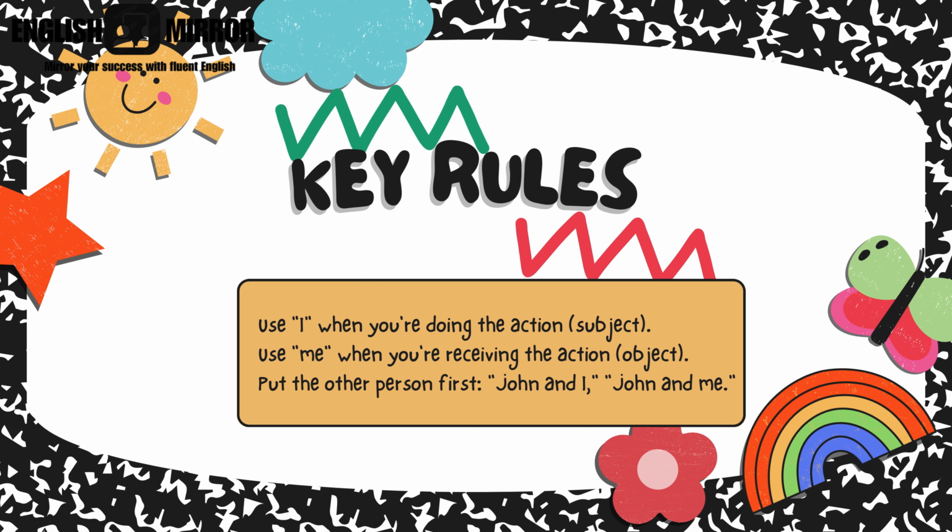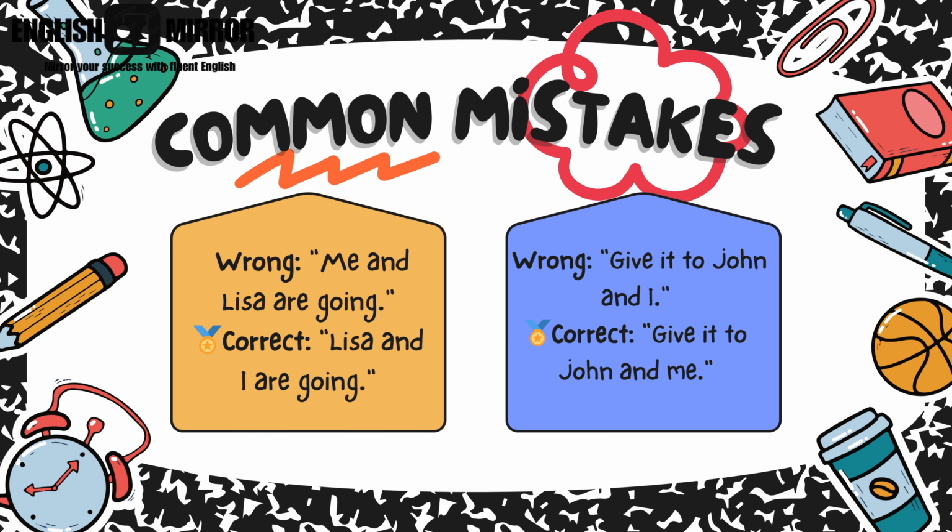That is, if we have a person accompanying us in doing an action, you have to put that person's name first. Now the common mistakes: me and Lisa are going. That is wrong. Lisa and I, because we have another person with us. Next one is give it to John and I. The correct one is give it to John and me. This thing is given to us, so we are the resulting factor. So John and me. We have to use the object there. These are the usages of I and me.